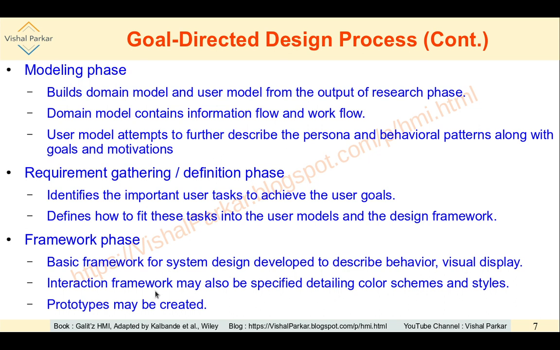Interaction framework is basically concerning more the UI and UX, user interface and user experience. For example, in the case of UI, that interaction framework may give details of the color schemes as well as the styles. Here prototypes can also be created. This is the framework phase.